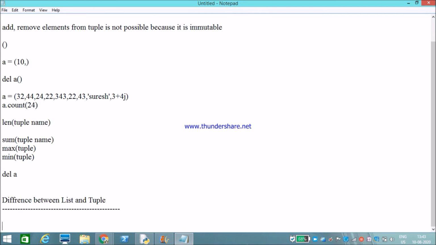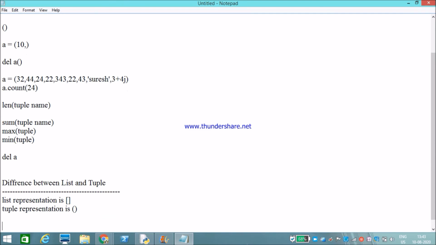Okay, how can we represent a list? List representation is brackets. Tuple representation is parentheses. Okay, that is one difference.